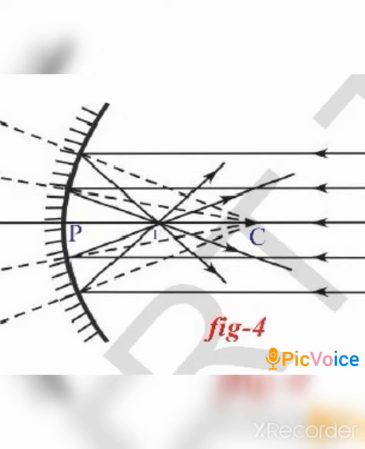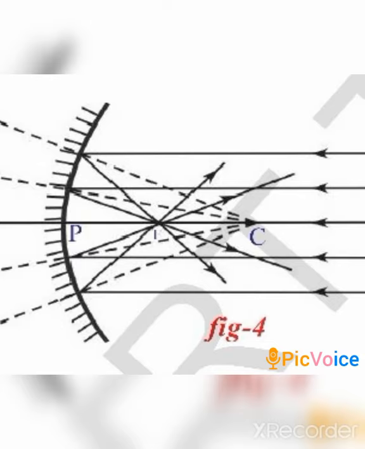There is a concave mirror and there are 5 rays, right, which are parallel to each other. The 5 rays are parallel because the light source is very far. Think that the light source is the sun, so the sun will have parallel rays, and these 5 parallel rays are touching the concave mirror, and all of them would be reflected through the focus.